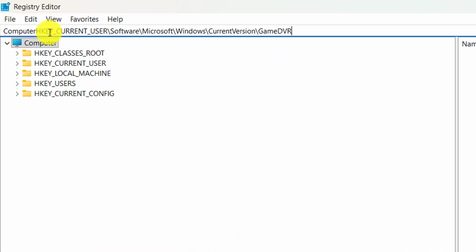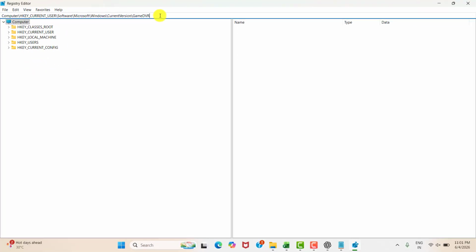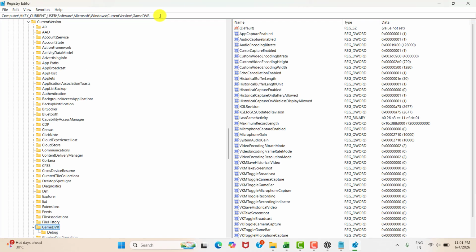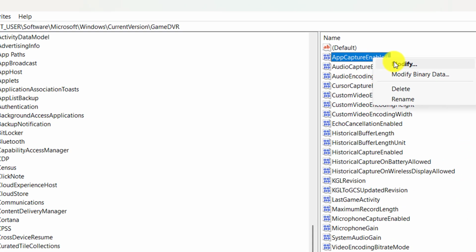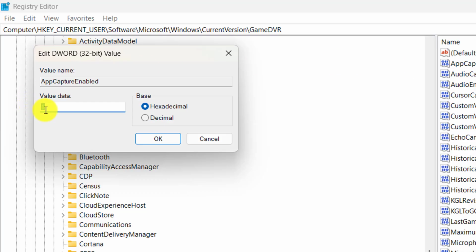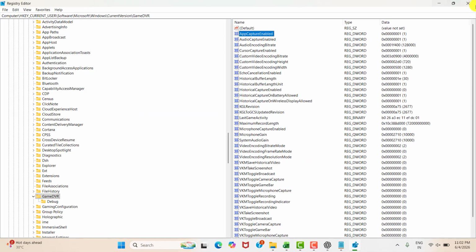Just make slash and paste the path from the description, and after that please hit enter. Over there at the right side you may see app capture enabled. Please double tap it or right click to modify, then make sure the value data is set to 1 and in hexadecimal. Once it's done, please close it.